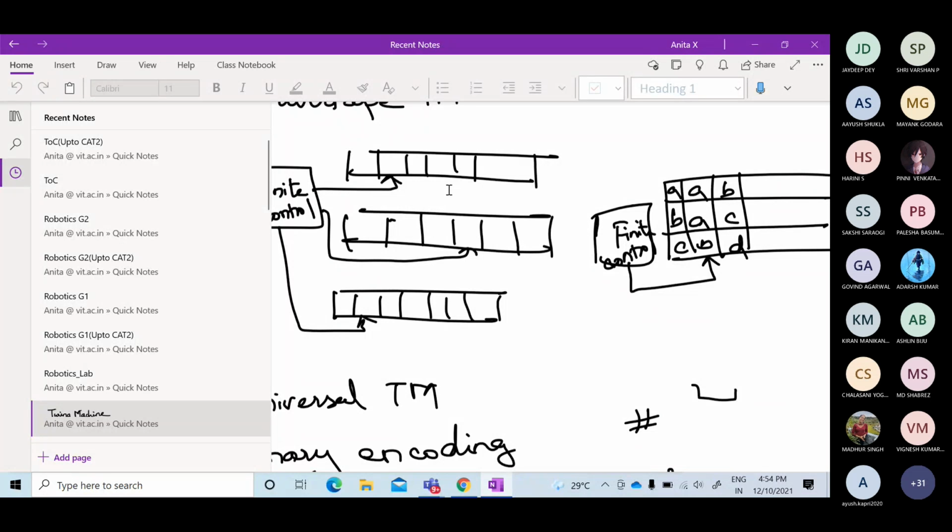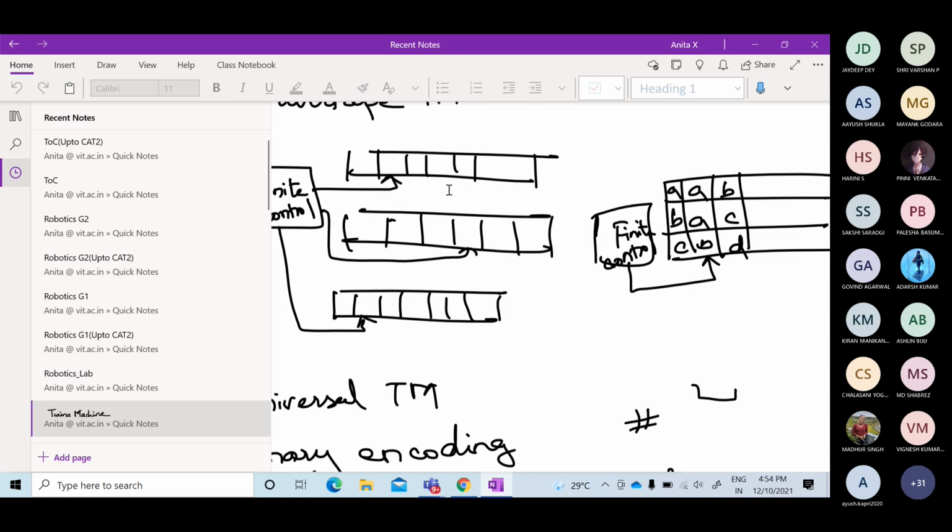If the string does not belong to that language, then again it will halt and say it is rejected. In either case, I will be getting a conclusion whether it is accepted or rejected.